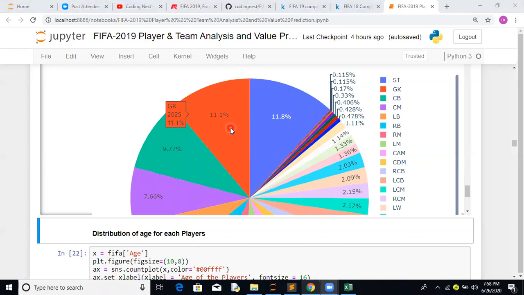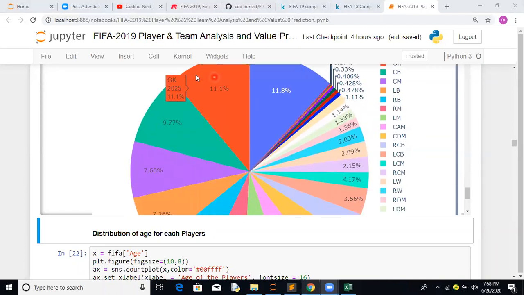I think Liverpool bought a good player. I think Manchester City bought a good goalkeeper. But shockingly, the strikers are given more value as compared to goalkeepers. But there are a lot of players available in the goalkeeper category as well.